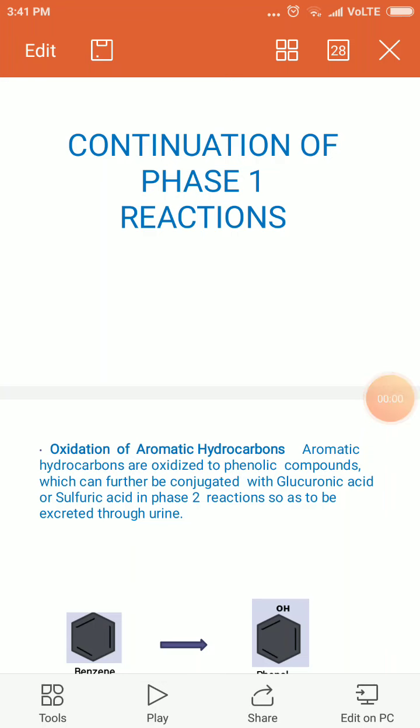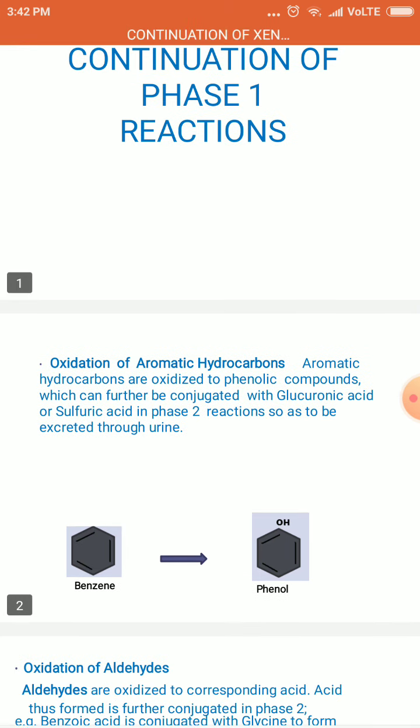Good morning, students. In the last class, we focused on xenobiotics and endogenous substances, that is, foreign molecules, and how they undergo oxidation reactions in phase 1, right? So today let us move on to the continuation of phase 1 reactions, that is, oxidation of aromatic hydrocarbons.